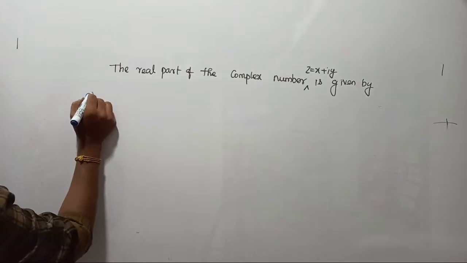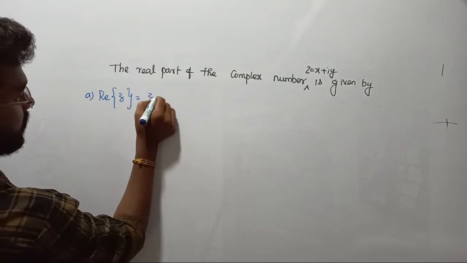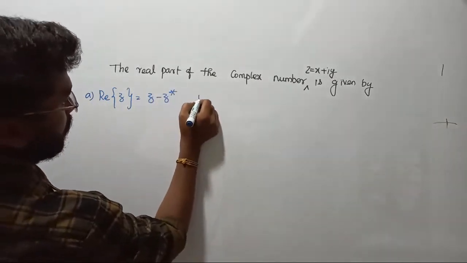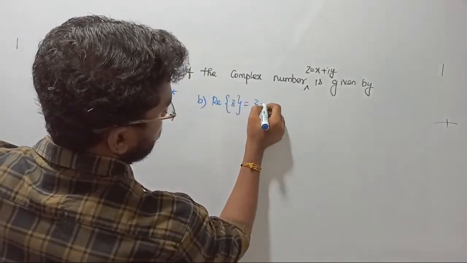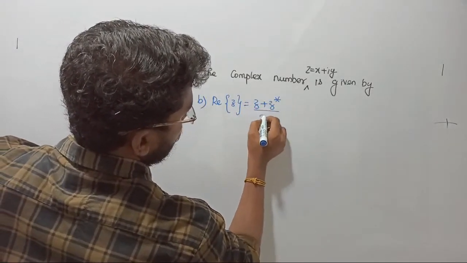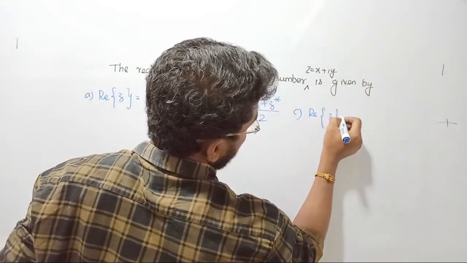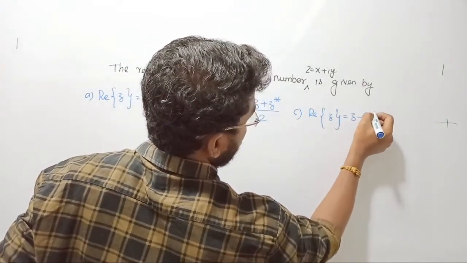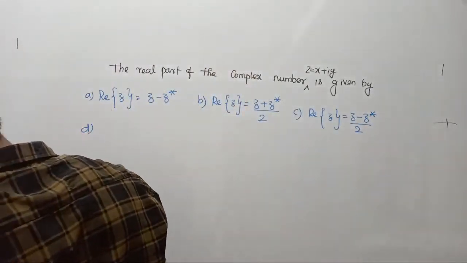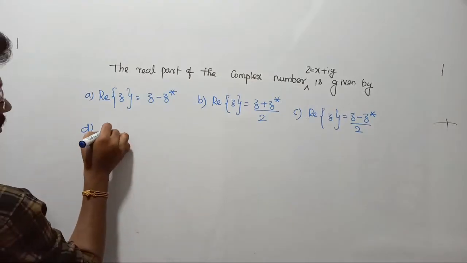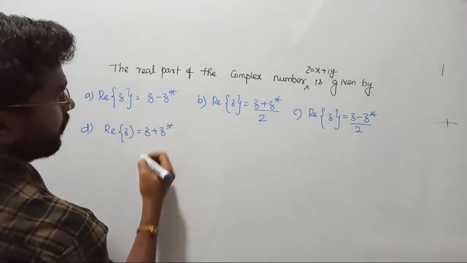Option A, they said real part of z can be considered as z minus z conjugate. Option B, they said real part of z can be considered as z plus z conjugate by 2. In option C, they said real part of z can be considered as z minus z conjugate by 2, right? In option D, it can be written as z plus z conjugate. Like that, they have given four options.